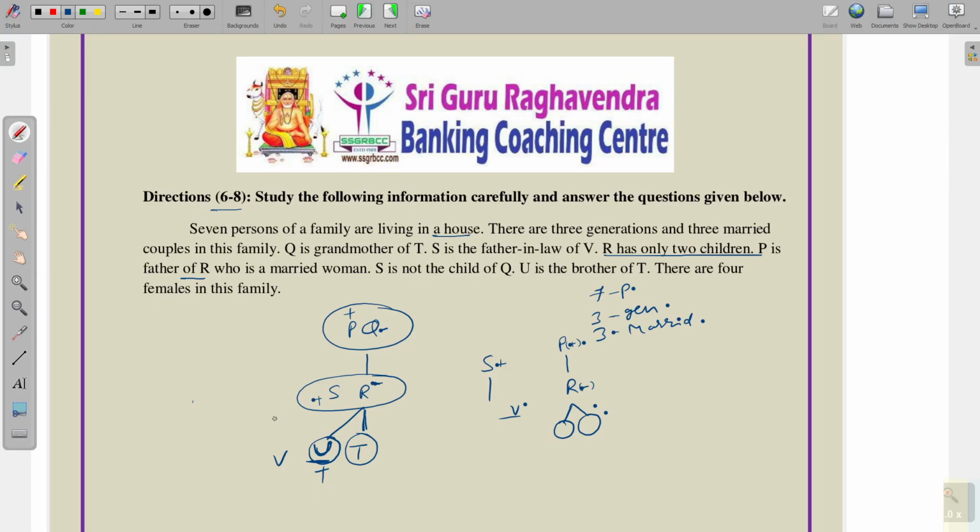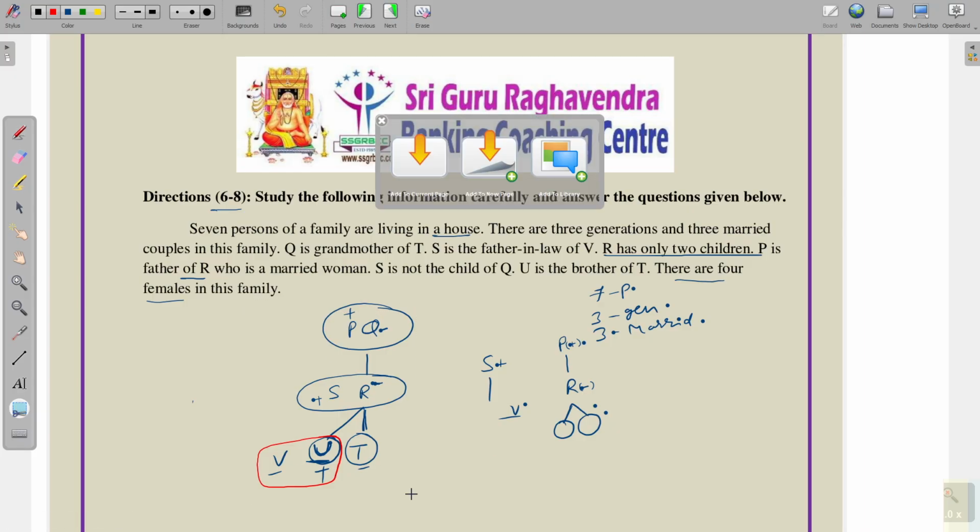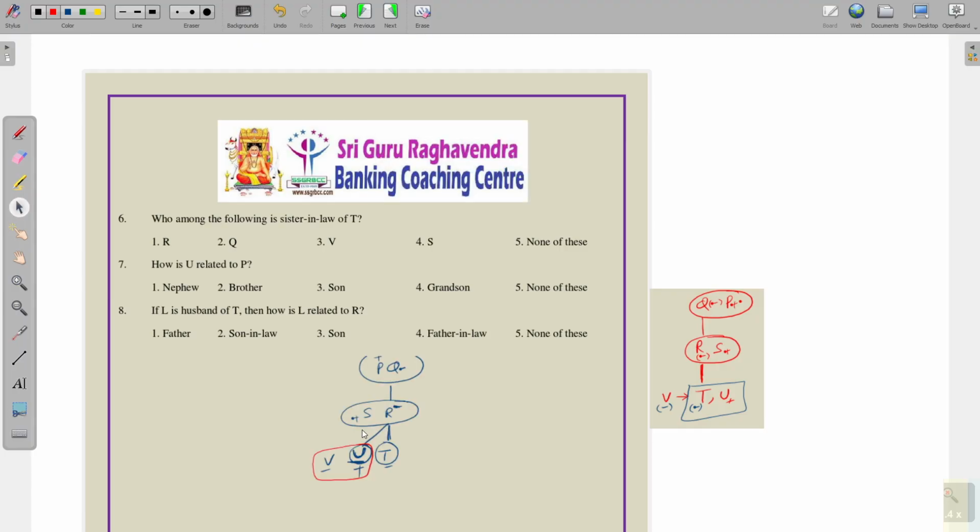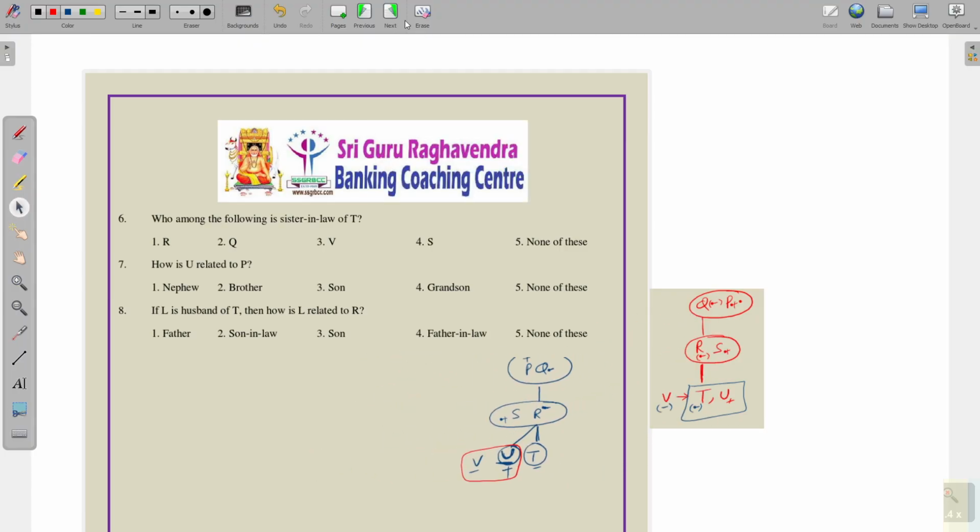And in these generations we have totally 4 female candidates. 1, 2, and this one is a male candidate. So female and male. And next, these 2 are the married persons. Why? Because S is the father-in-law of V. So this is the final output of the blood relation. Let's move on to the questions.